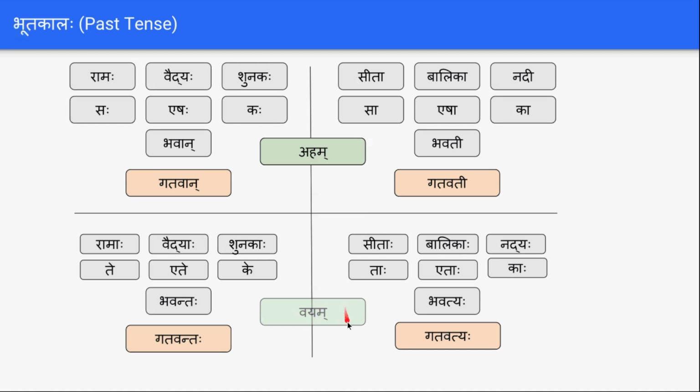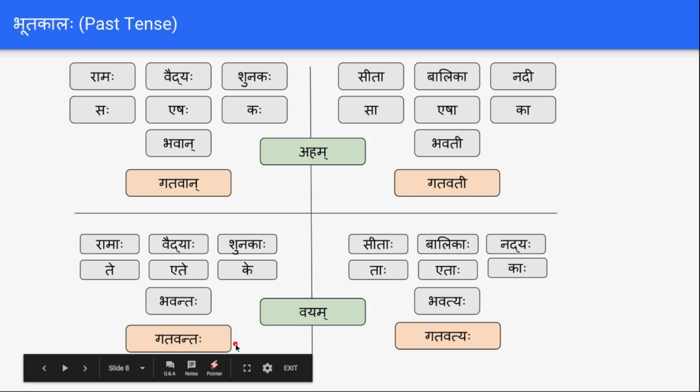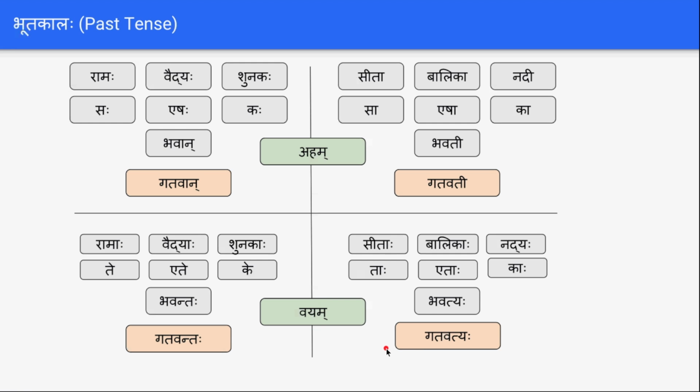And similarly, Vayam is a plural form, so it has to be used with Vayam Gatavantaha, Vayam Gatavatyaha. Vayam Gatavantaha, we all went, masculine form. Vayam Gatavatyaha, we all went, feminine form. So basically, Aham Gatavan, Aham Gatavati, Vayam Gatavantaha, Vayam Gatavatyaha. These are the forms you have to remember.